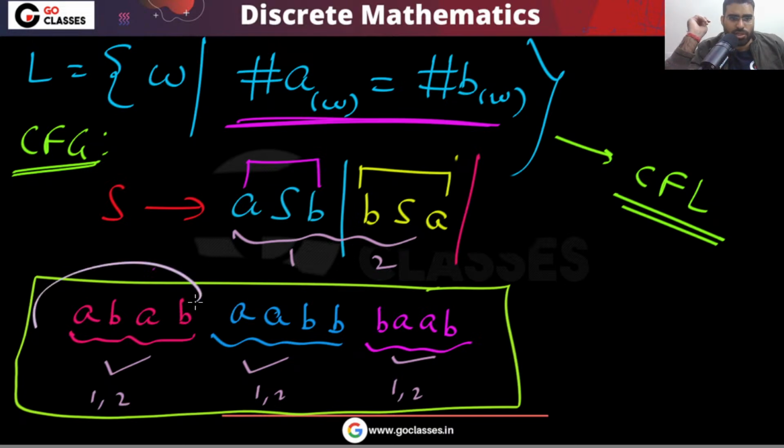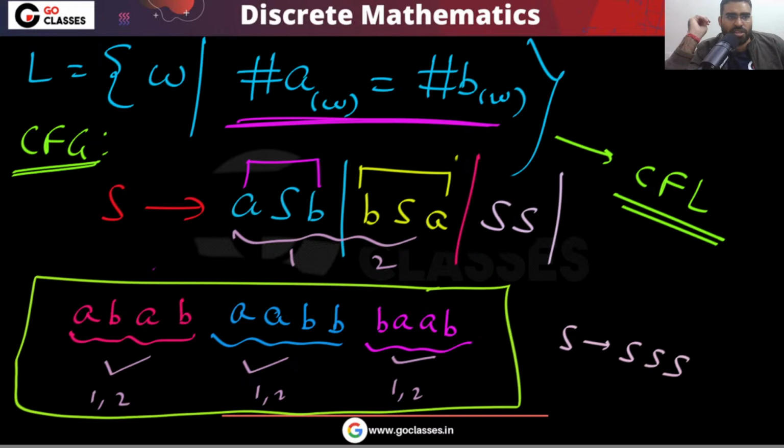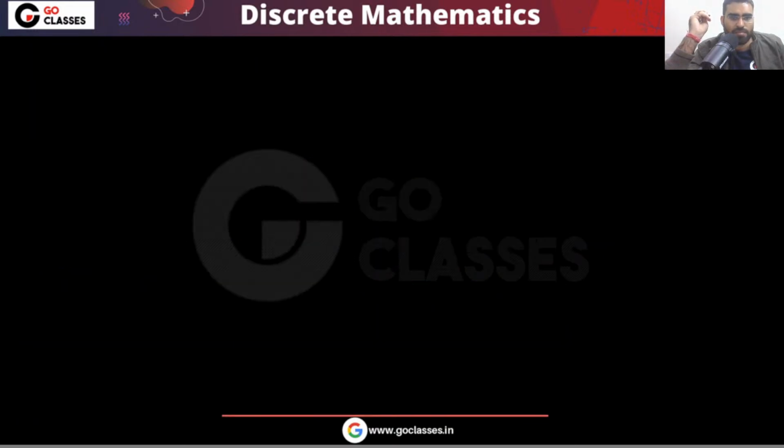See, this you can generate by 1 comma 2. This is your 1, this is your 2. But how can you generate the complete thing? It is very simple. Just put S S. Then you can generate whatever you want to generate, right? Just put S S. That's it. This is your grammar.